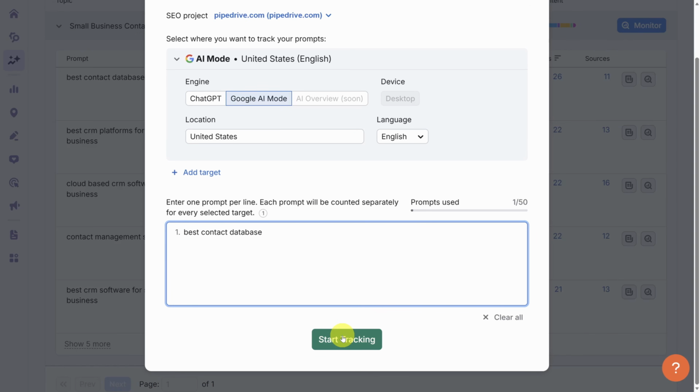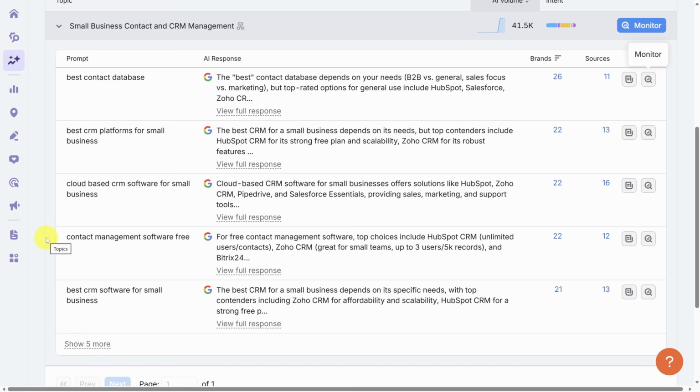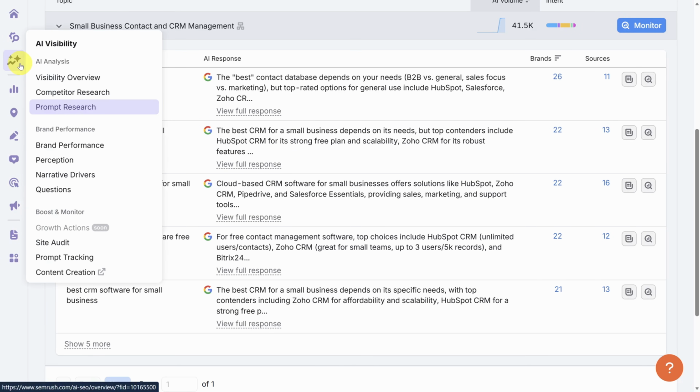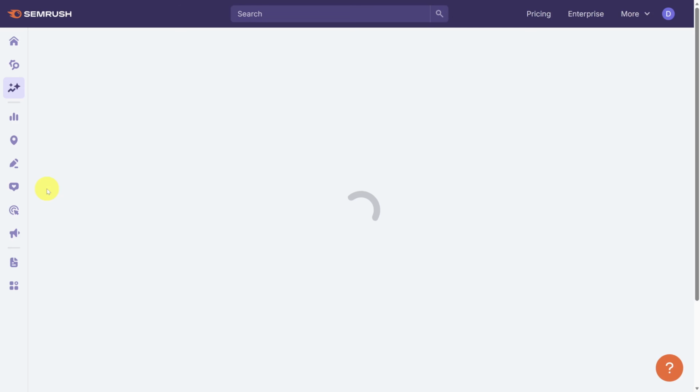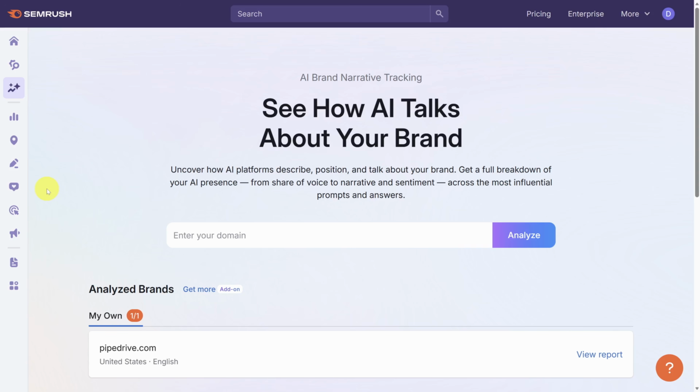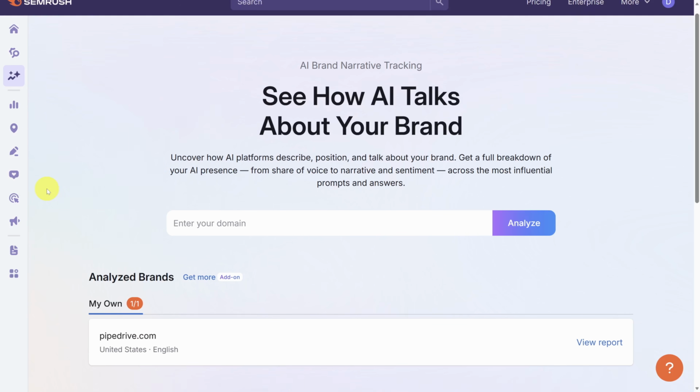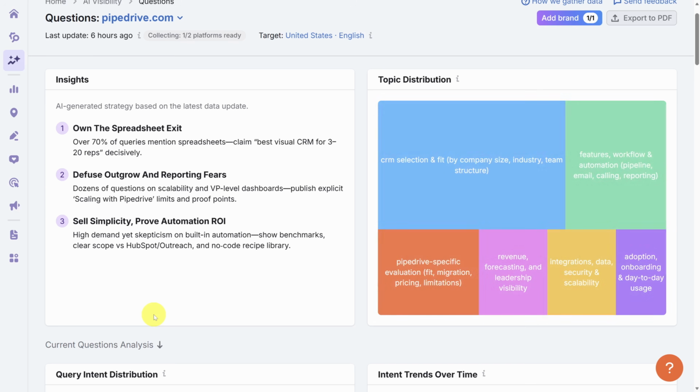Now, before we head over to the prompt tracking tool, let me show you one more place you can search for prompts. Head over to the AI Visibility Toolkit. This time, click on Questions under Brand Performance. Type in your domain and then click Analyze. It'll take a few minutes, so while you're waiting, check out what Pipedrive looks like.